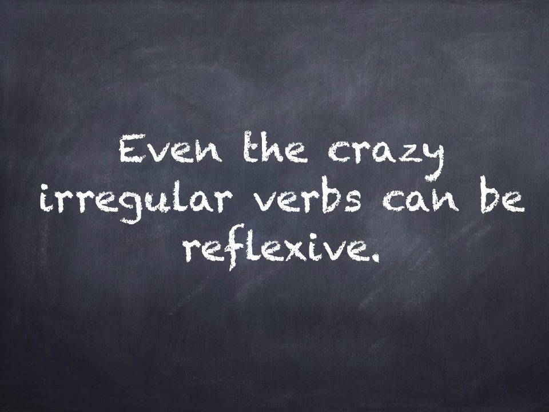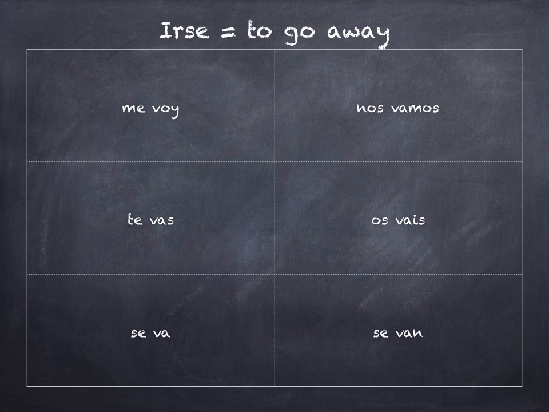Now, even the crazy irregular verbs can be reflexive. And we've worked with a few of those already. There's probably no more irregular verb than the verb ir. Ir means to go. And you see how it's conjugated in the present tense. Voy, vas, va, vamos, vais, van. But we're going to make ir reflexive now. Irse. And when we make it reflexive, it just means to go away.